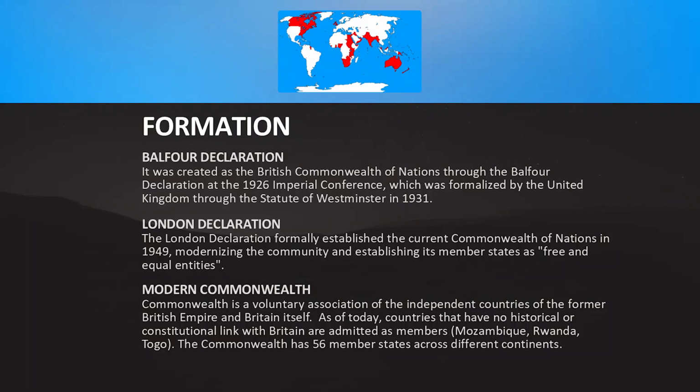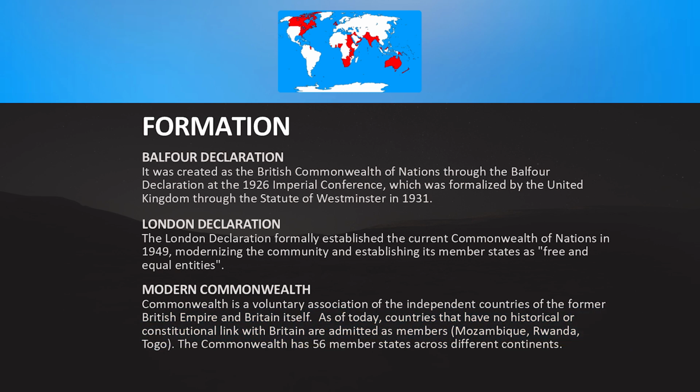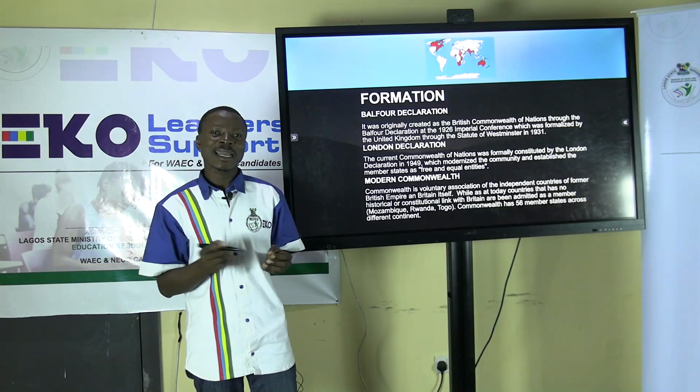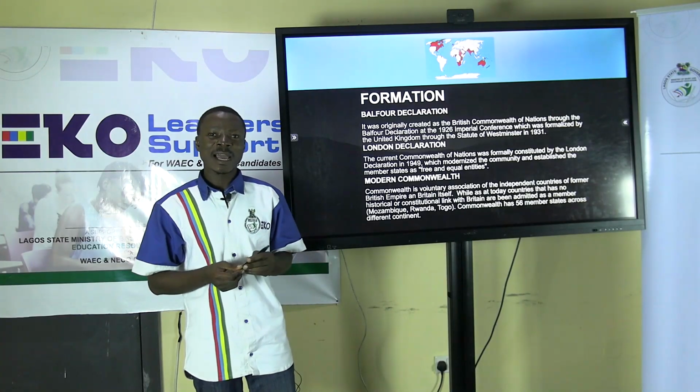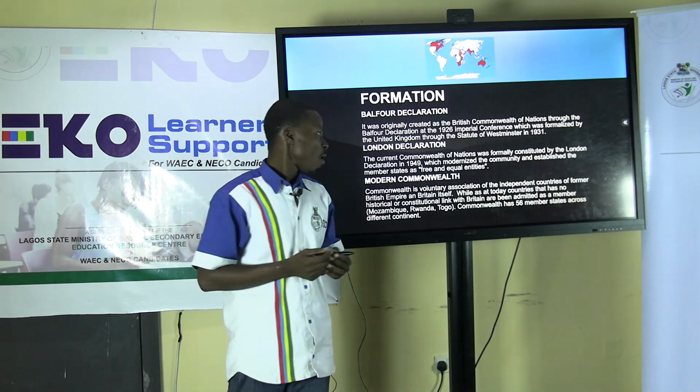And today, the modern Commonwealth of Nations now includes non-former British colonies, which means countries that have no historical heritage or any political inclination with Britain are now being admitted as members of the Commonwealth of Nations.